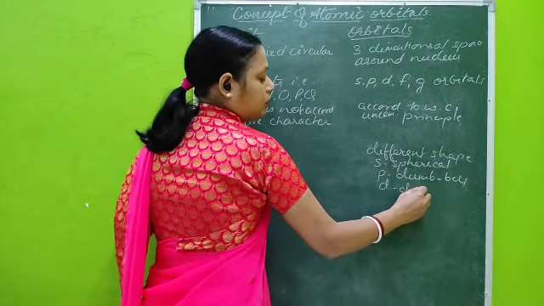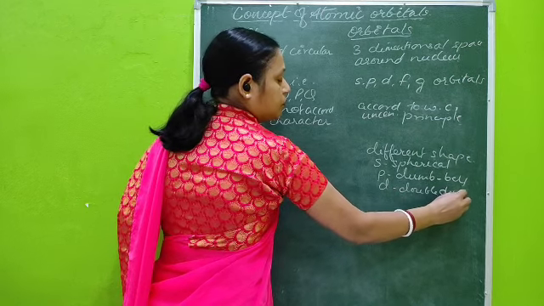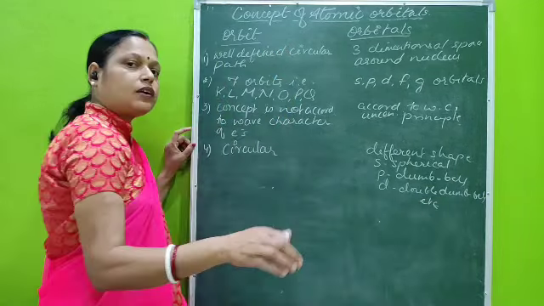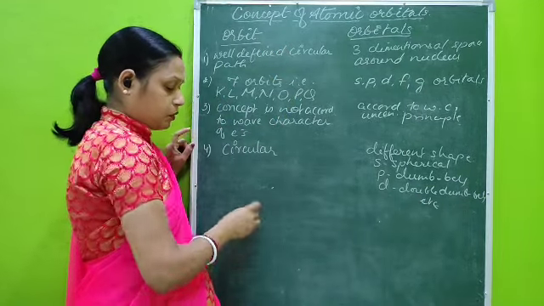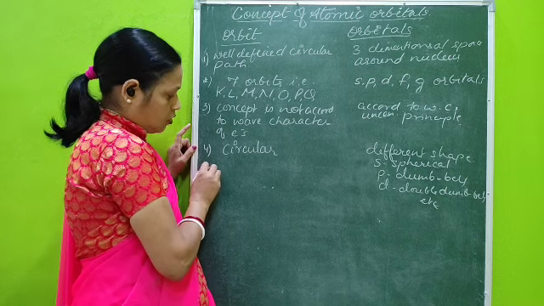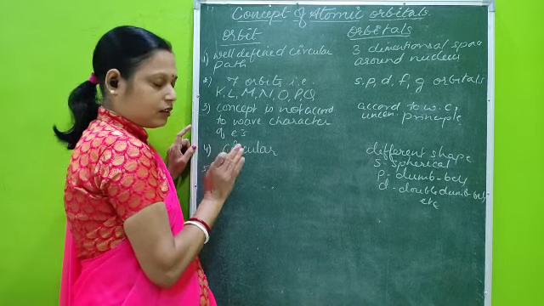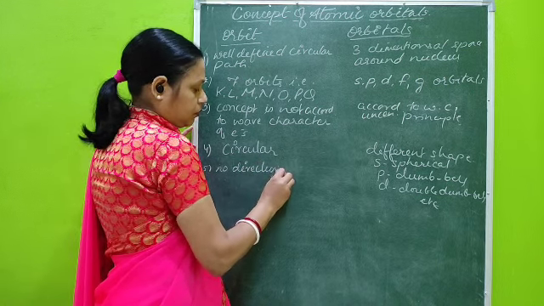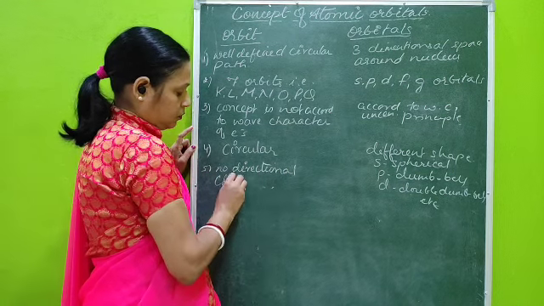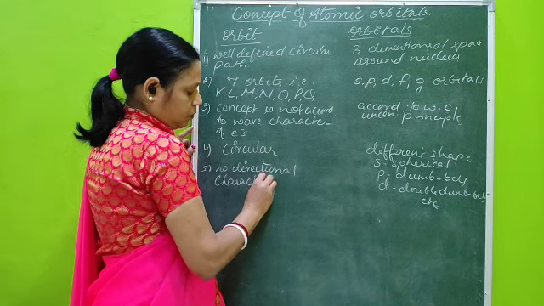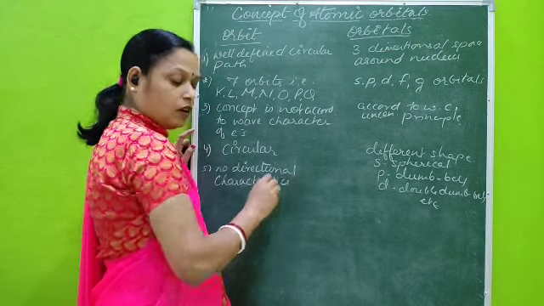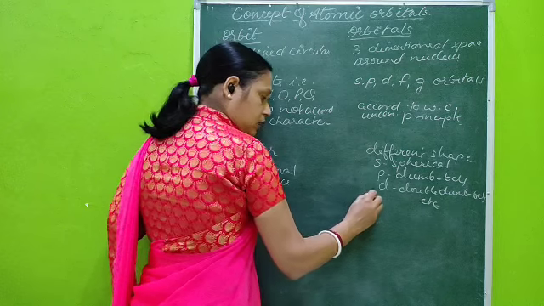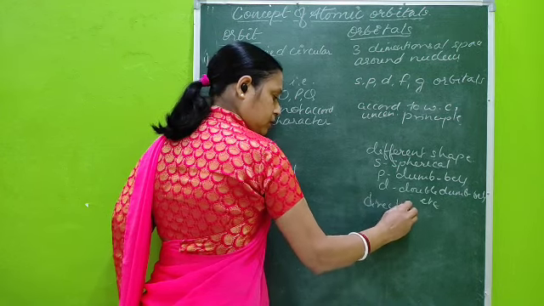D is double dumbbell, etc. Each orbital has a totally different shape. Orbits do not have any directional characteristic, whereas different orbitals have different shapes as well as directional characteristics.